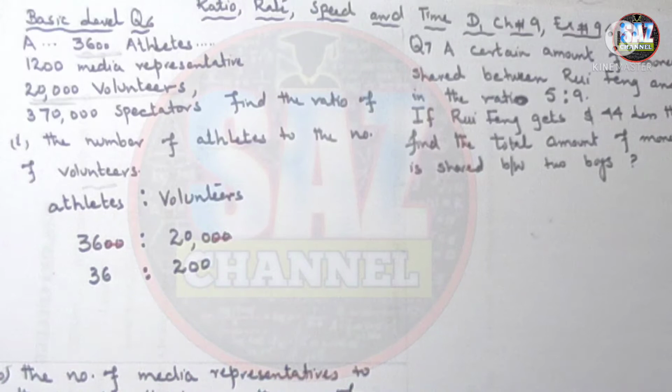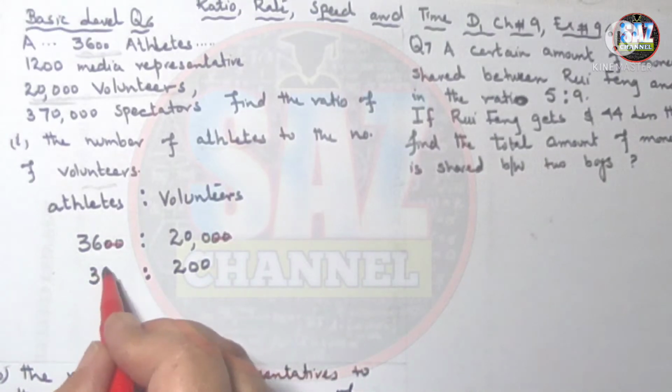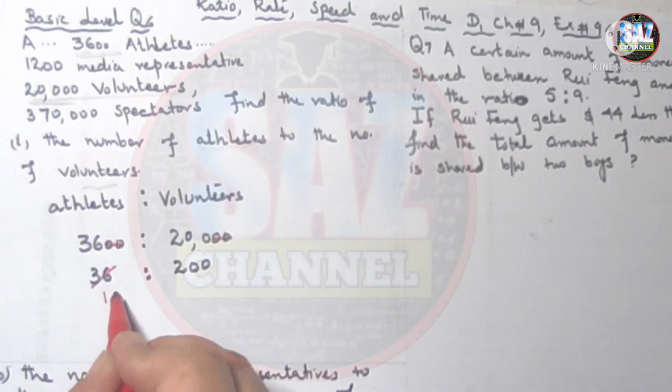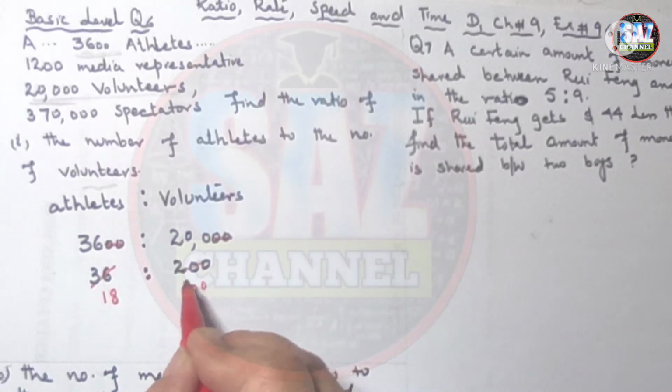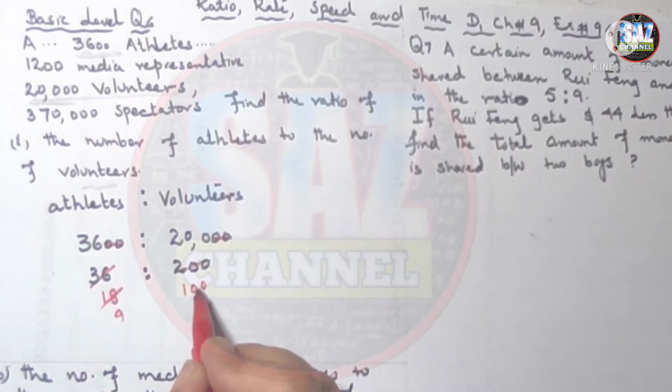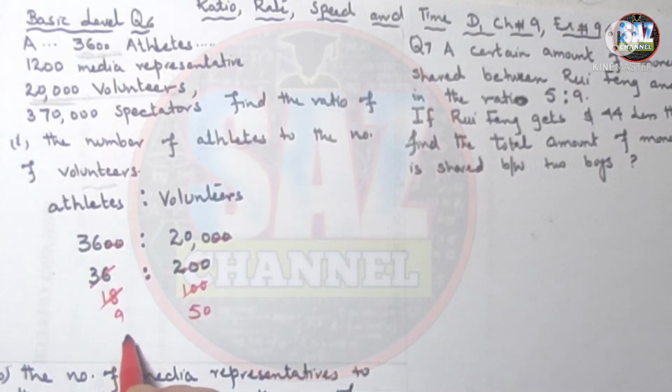Now table of 2, always begin with the smallest table. 2 18s are 36, 2 100s are 200, 2 9s are 18, and 2 25s are 50. So the ratio of athletes to volunteers is 9:50. I hope you are clear about this.